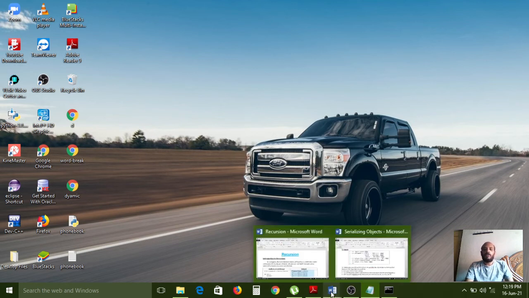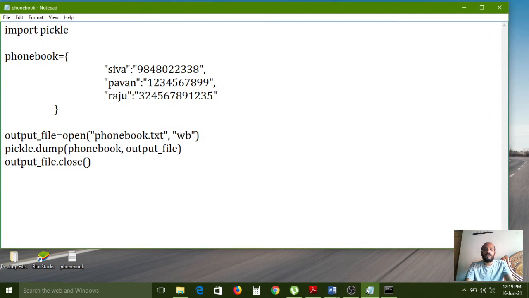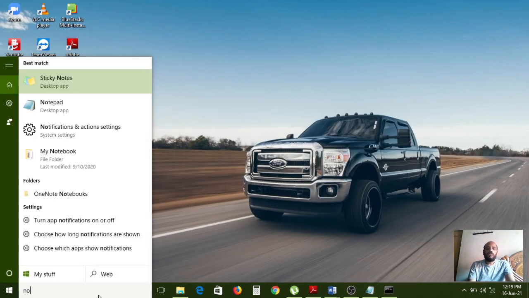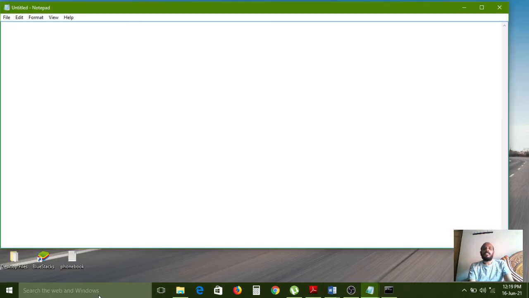If you want to read it again, one more program you need to write. Now we are storing by using the dump method. Now we want to create one more file to retrieve and see the data, whatever content we have stored in that file. So if you want to see that file content, for that we need to write one more program.